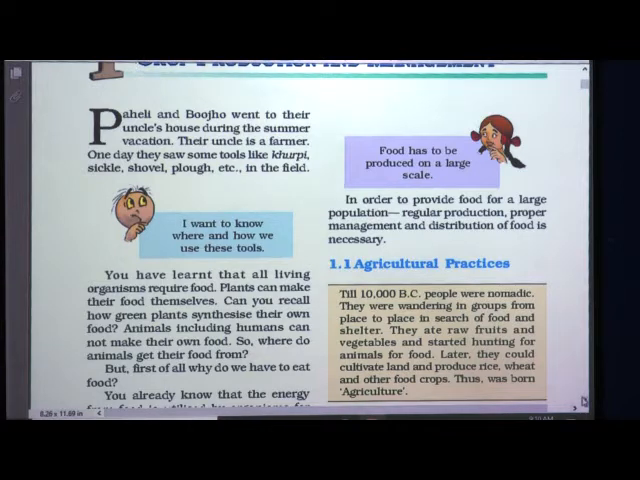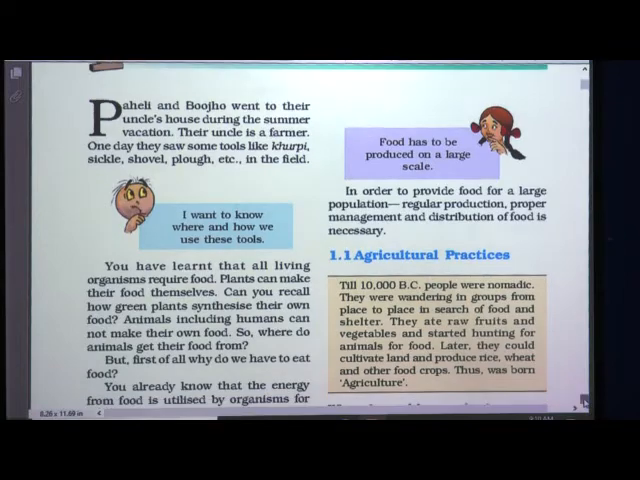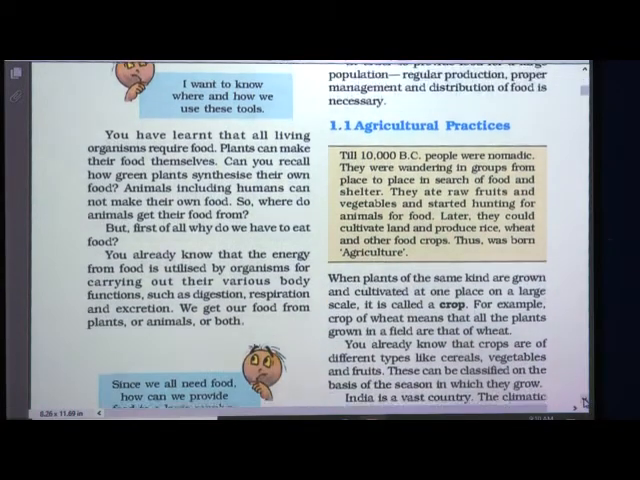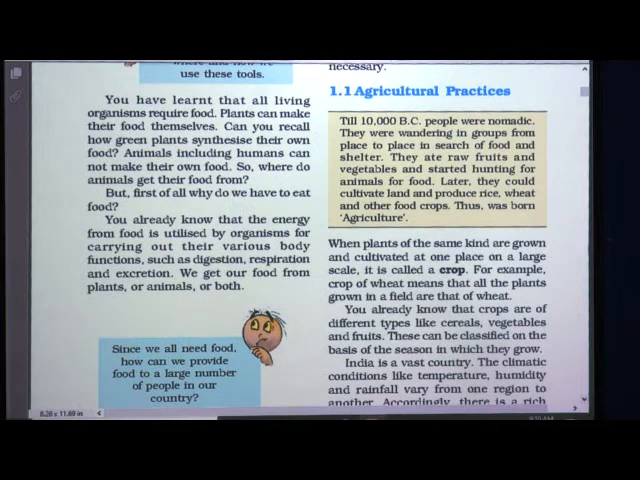All these things are very important and all these things are done in different agricultural practices. So let us see what are agricultural practices.